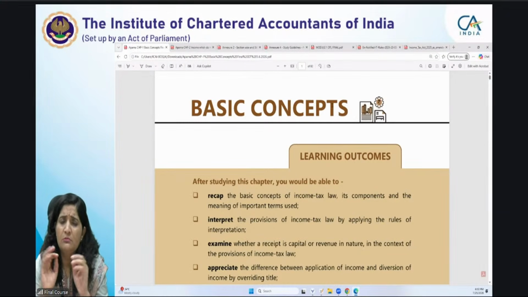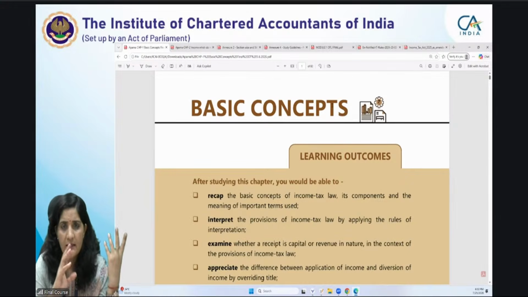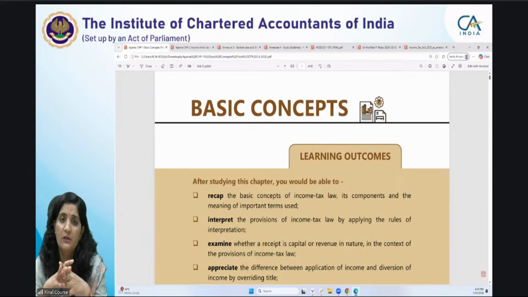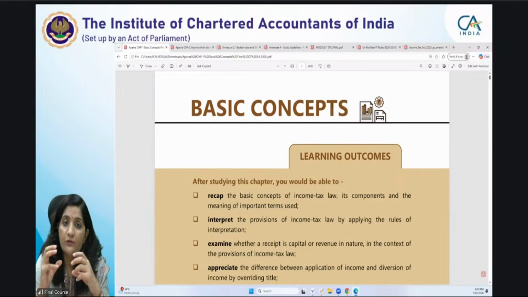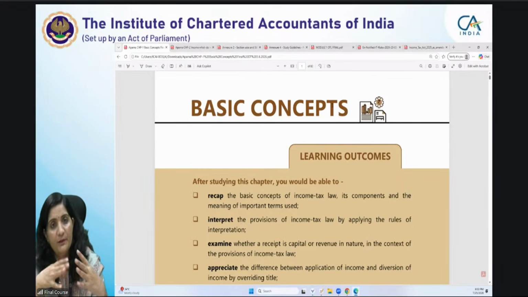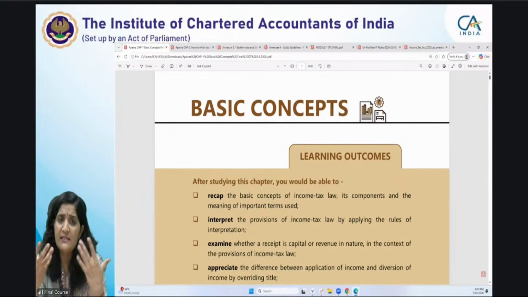So student, never unnecessarily have a fear that you have already learned 1961 and how will you shift to the new Act 2025. See, the content of the provisions largely remains the same. Of course, it is being presented in a more simplified manner, which is definitely easier for you. It will bring ease in understanding the law by reading the Bare Act itself.